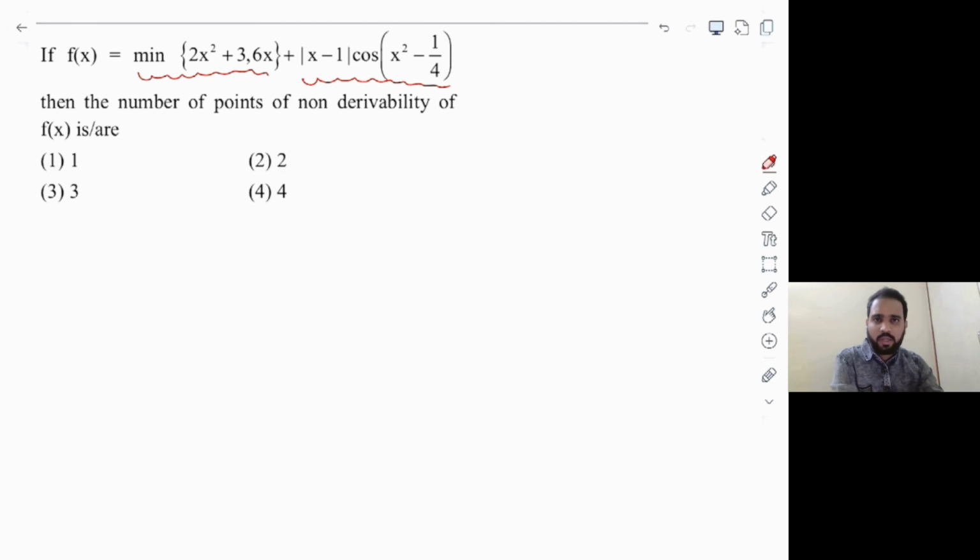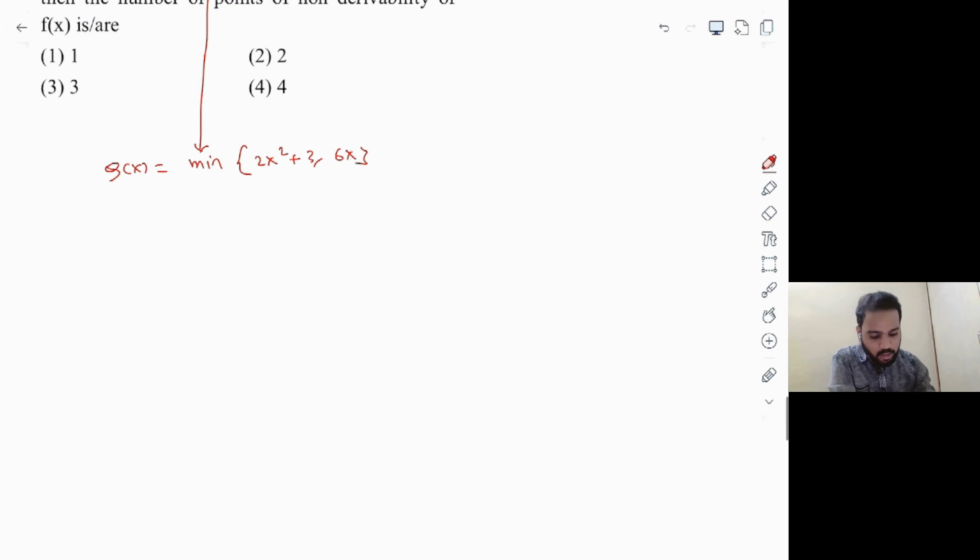So what I'm going to do obviously is take this as two separate functions and analyze the differentiability of both of them separately here. So let me take this as some function g of x. g of x is equal to minimum of 2x square plus 3 comma 6x. Now you know what to do. If you want to find the minimum of these two, first you need to solve both of them and get the points of intersection.